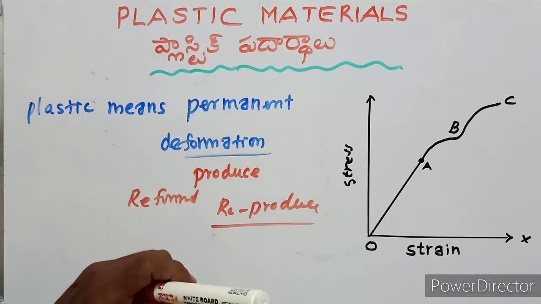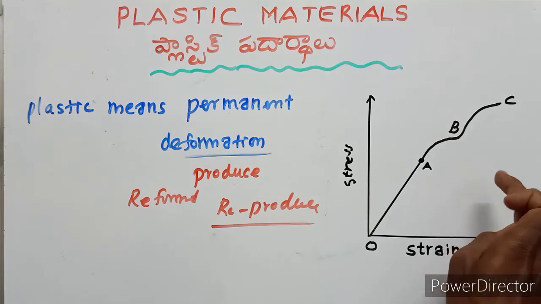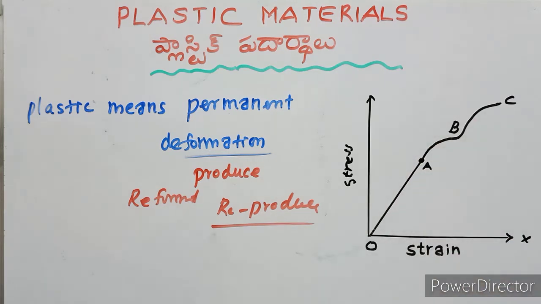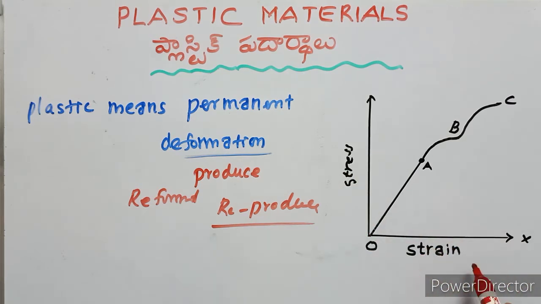Okay, this elastic limit and plastic limit we show on this graph. First of all, plastic means permanent deformation. Let us consider stress and strain.